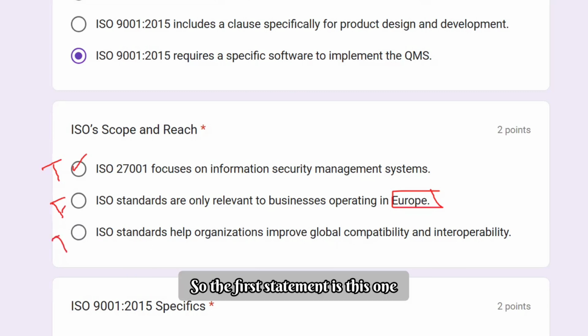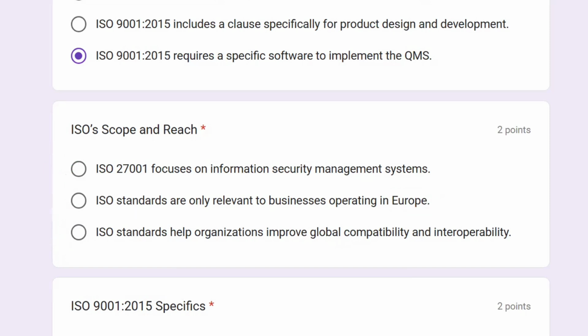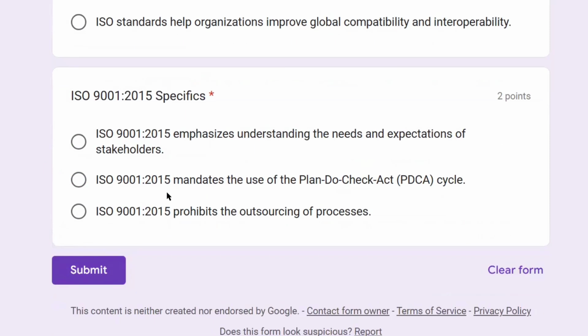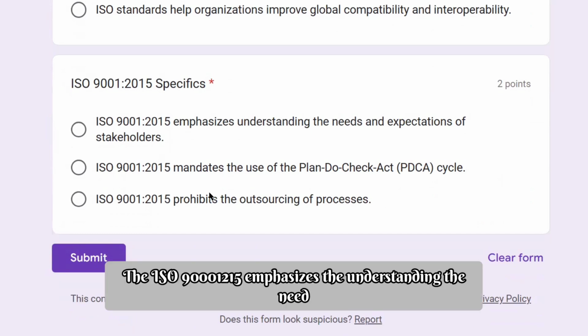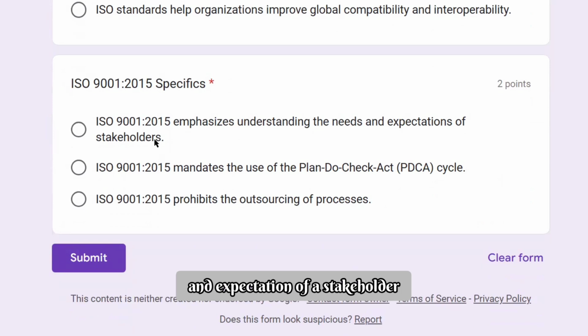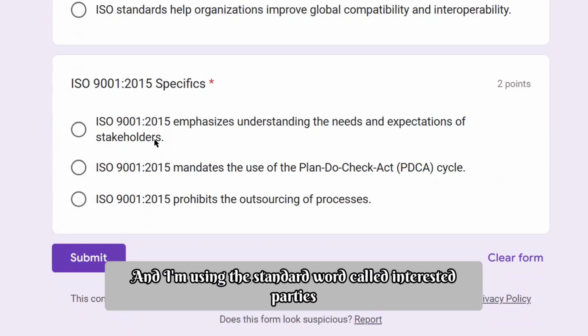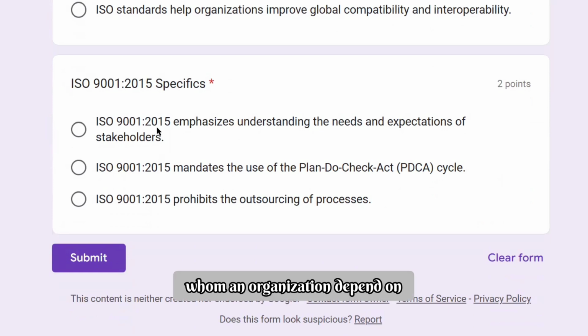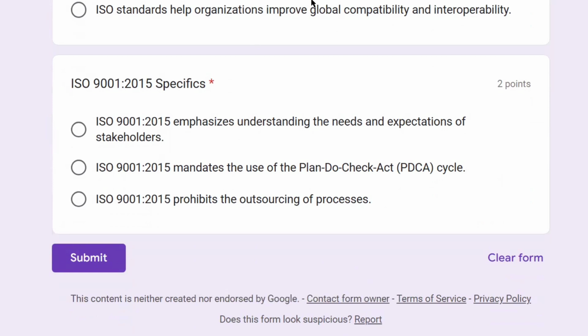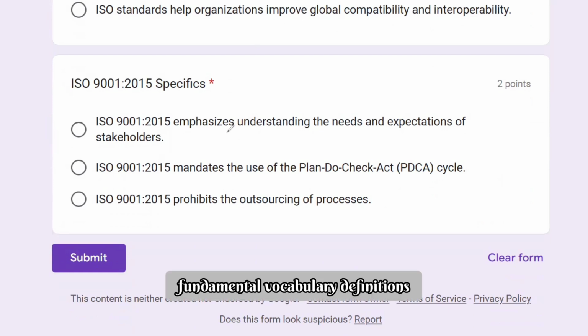So the false statement is this one. And the last question we are going to hit now. The ISO 9001:2015 emphasizes understanding the needs and expectations of a stakeholder, and I'm using the standard word called interested parties, the parties an organization depends on, according to the ISO 9000 fundamental vocabulary definitions.